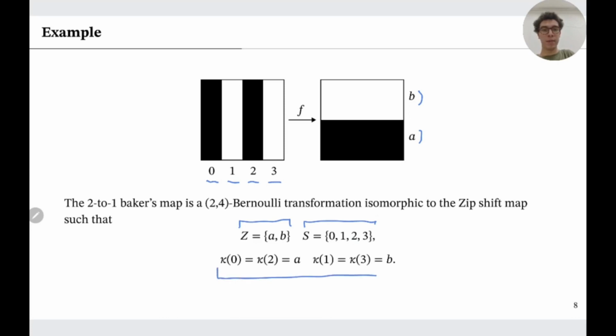Our map kappa maps 0 and 2 to A and 1 and 3 to B. What this encodes is that the vertical band 0 and the vertical band 2 are mapped to the horizontal band A, and the same respectively for 1 and 3.